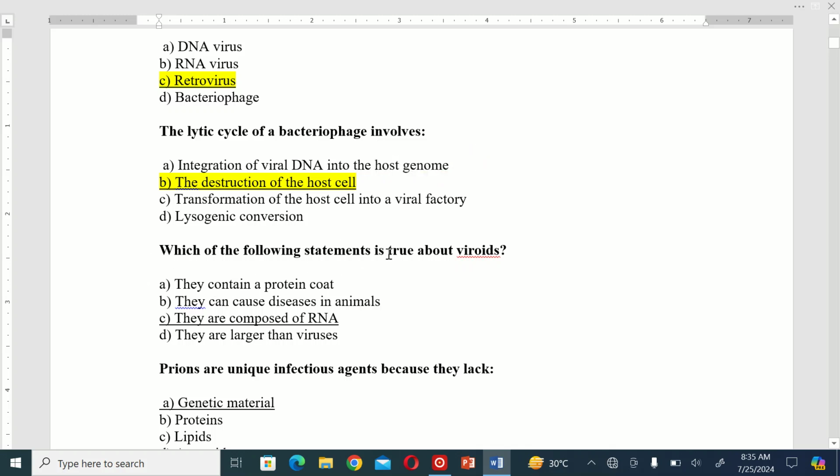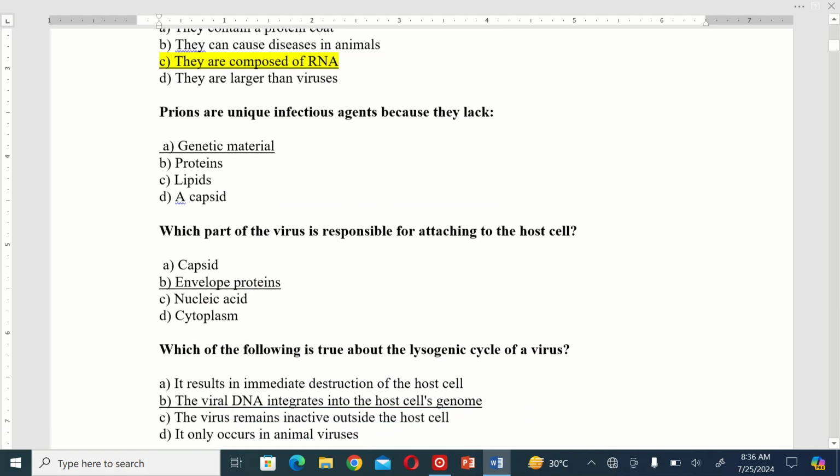Which of the following statements is true about viroids? A. They contain a protein coat. B. They can cause disease in animals. C. They are composed of RNA. D. They are larger than viruses. So the correct option is C. They are composed of RNA.